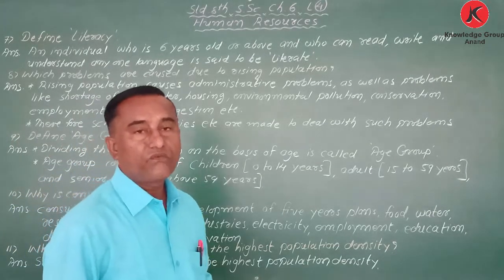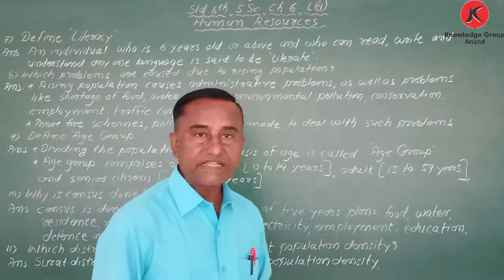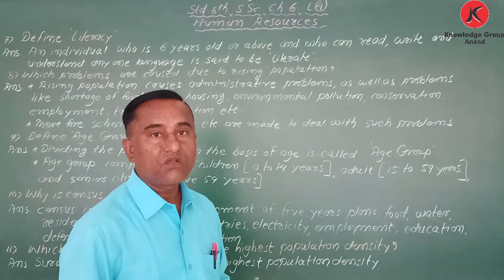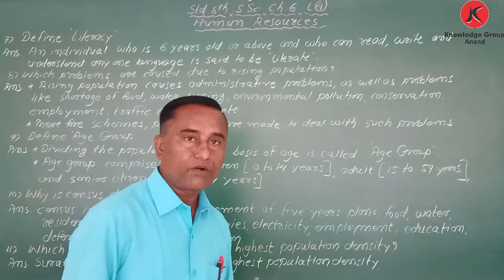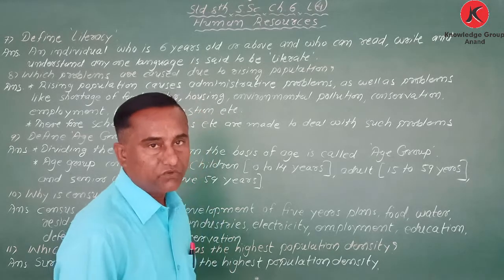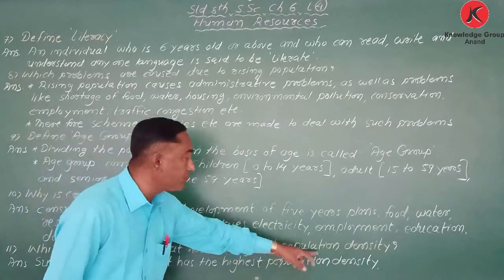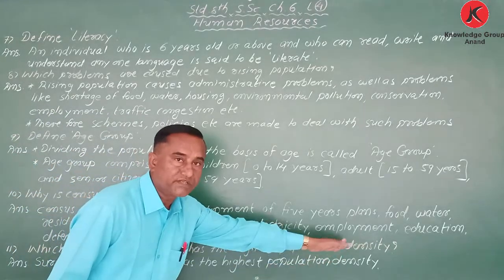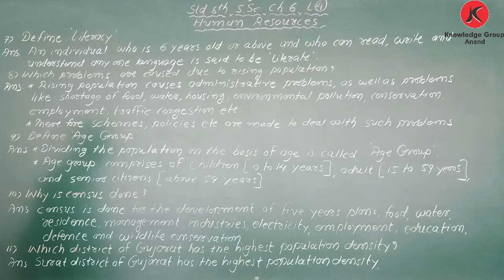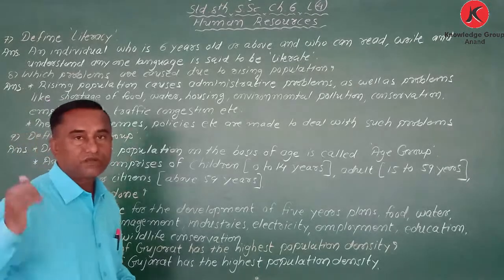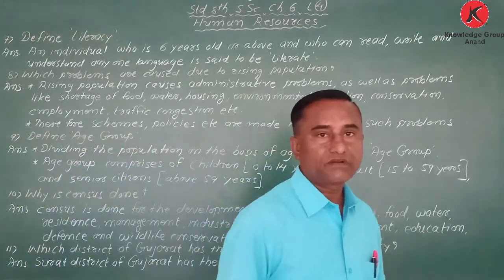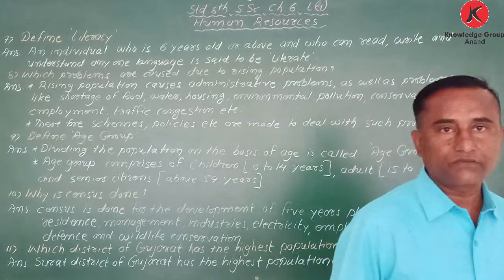Next one: which district of Gujarat has the highest population density? My dear student, when we consider population density, Surat comes first, while when we consider only population, Ahmedabad comes. So the district of Gujarat with the highest population density is Surat. Got it? My dear student, copy down this in your notebook. Next time we will learn more. Thank you.